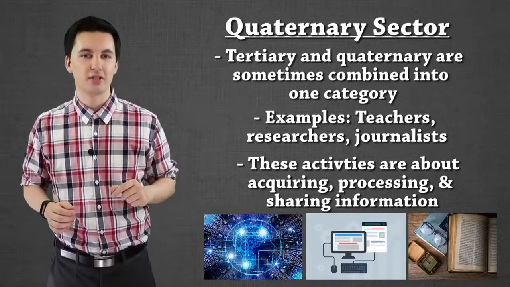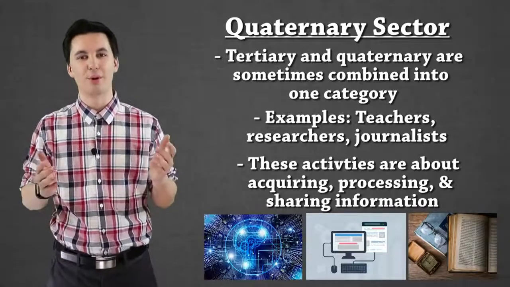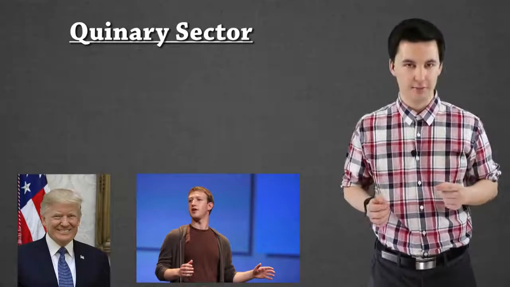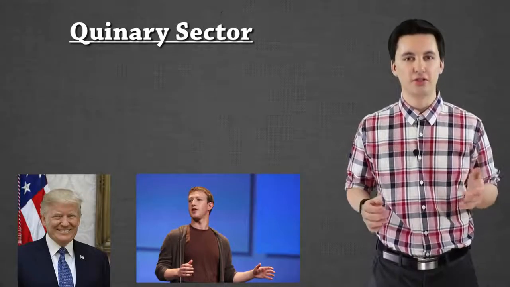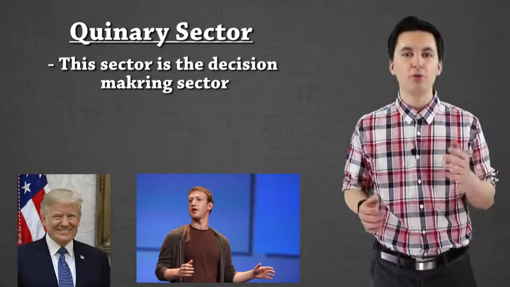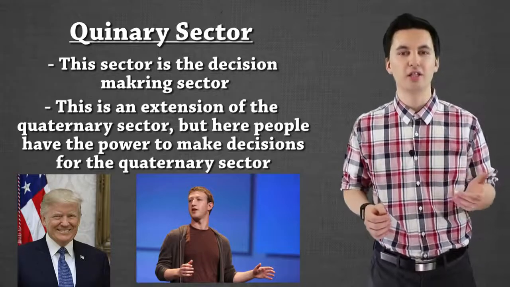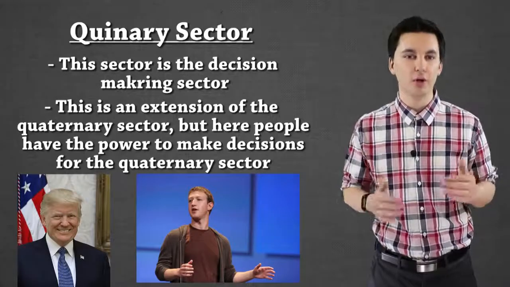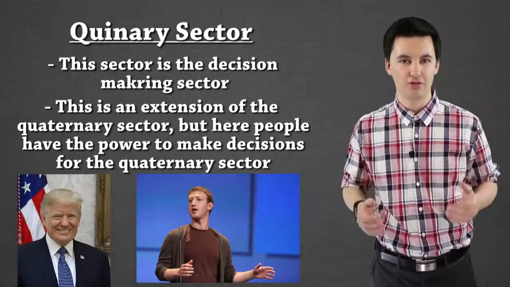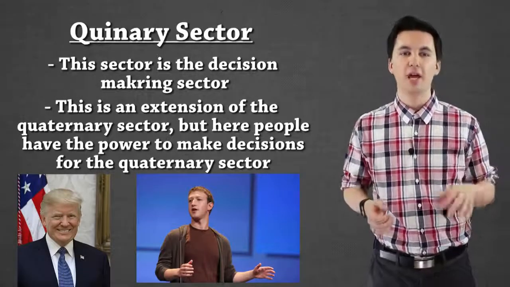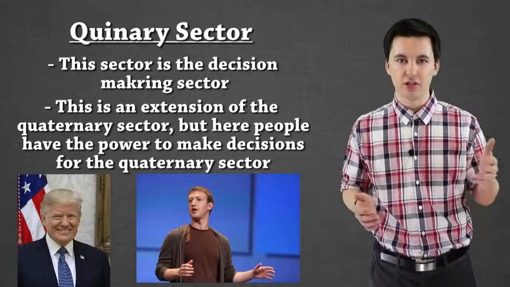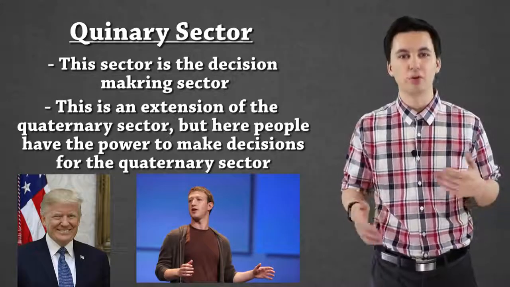Let's go on to our last sector of the economy, and then we'll wrap up the video. Our last economic sector is going to be the quinary sector. Now, this sector is all about decision making and leadership. People who fall under this category would be CEOs. This would be the President of the United States. This is the part of our economy that is making the decisions. They're setting the rules. And it's an extension of our quaternary sector. It's also kind of an extension of the tertiary, because these are the people who are deciding what's going to happen.